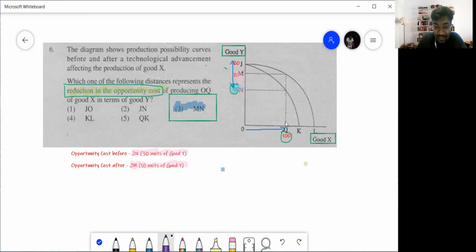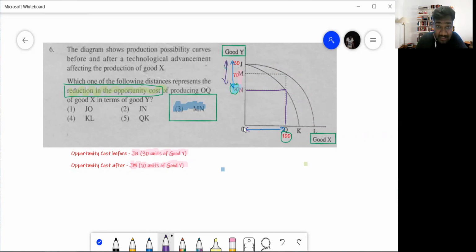You have to connect. So you draw a line upwards to the PPC and you connect here. Now this was the previous PPC. So earlier, when you're producing 100 of good X, you can only produce 50 of good Y. So how much of good Y are you foregoing? Because you're producing 100 of good X, can you see that 30 of good Y cannot be produced?